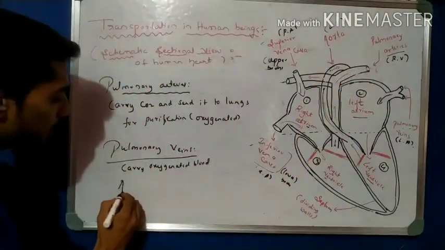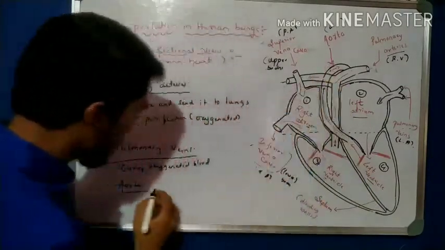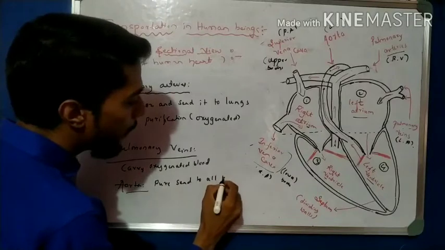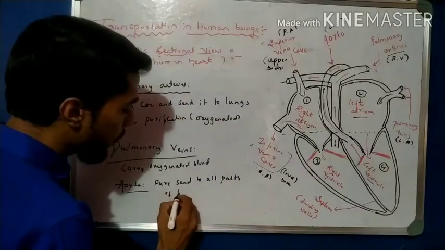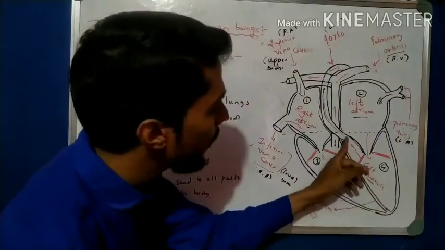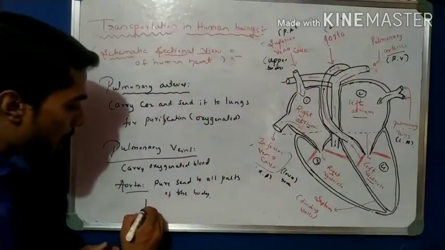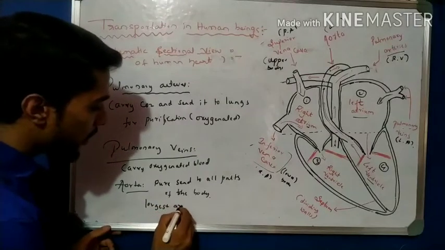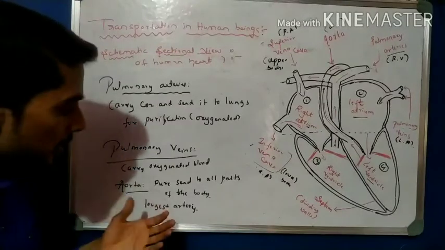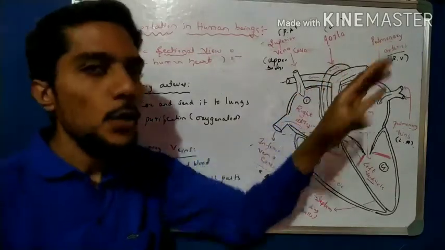Another important vessel is the aorta. This aorta carries which type of blood? Pure blood, which is sent to all parts of the body. So pure blood is transported to all parts of the body with the help of the aorta. The aorta is called the largest artery. It is the largest artery, the blood vessel carrying pure blood. So the aorta carries pure blood and sends it to all parts of the body.